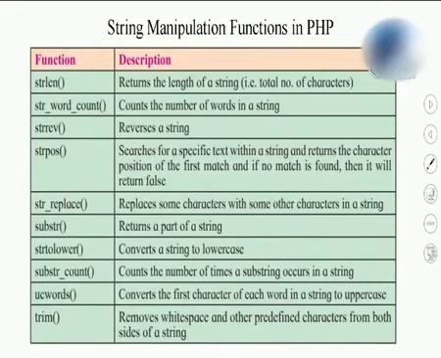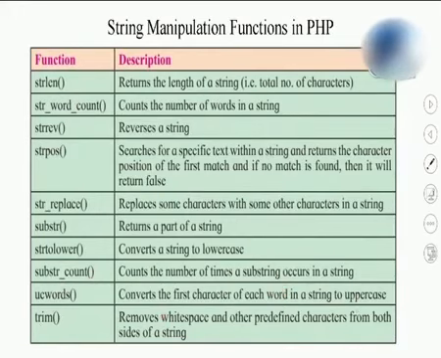String replace is going to replace some characters with some new characters. Substring is going to return a part of a string. To lower will convert into lowercase. Substring count is going to count how many times a particular string or letter occurs in your string. UC word is going to convert the first character of each word to uppercase, and trim is going to remove the white spaces.